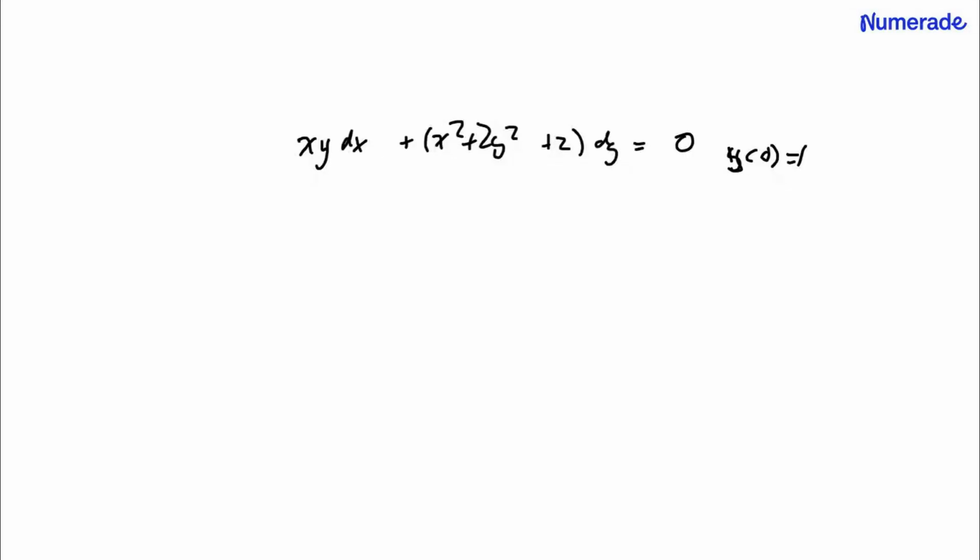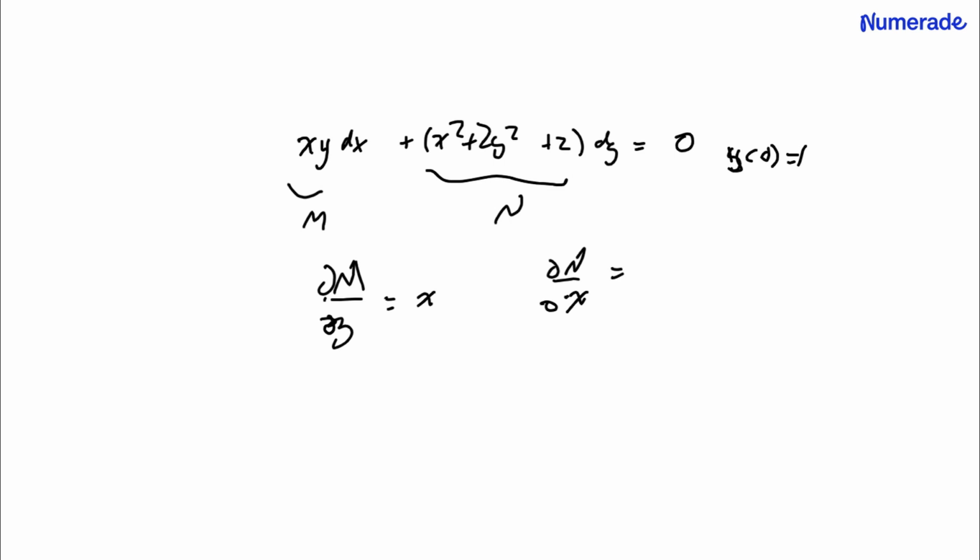We want to solve this differential equation. Call this M, this N. Partial M with respect to y is x, and partial N with respect to x is 2x. They are not equal, so it is not exact.